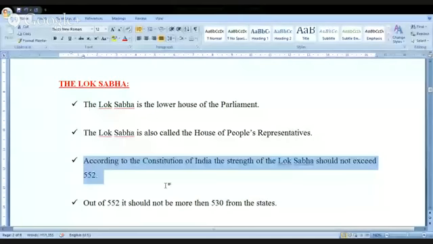Kindly remember one point. Here I have used a word called strength. Wherever we come across the word strength, there I am talking about the number of members. Kindly remember these fundamentals. When I am using the word strength, I am talking about the number of members who are present in this particular house. Okay. Now, look at this again. I am going back to the document. According to the Constitution of India, the strength of the Lok Sabha should not exceed 552. According to the Constitution, please.